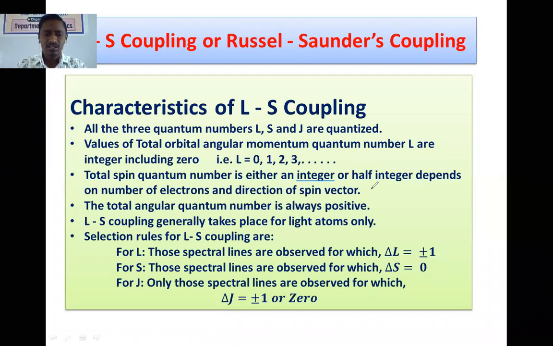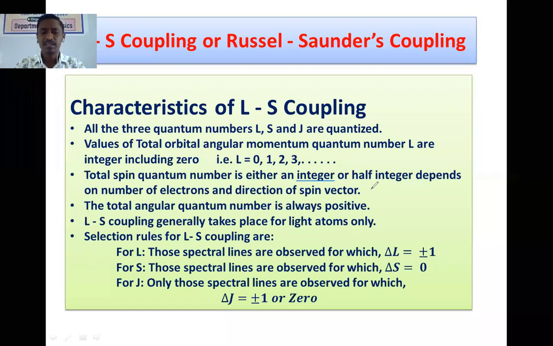Then for S, those spectral lines are observed for which delta S should be 0. That means the transitions among the energy levels for which there is no change in the value of spin quantum number are the only allowed transitions. Means the transition from plus half to plus half is allowed, transition from minus half to minus half is allowed, but the transitions from plus half to minus half or minus half to plus half are not allowed by the selection rule. These are the forbidden transitions.